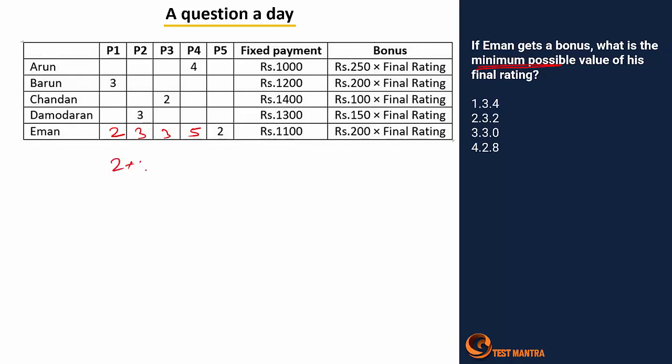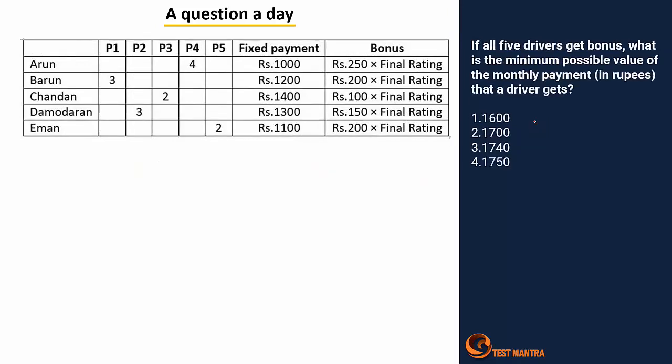So let's take 2 plus 3 plus 3 plus 5 plus 2. Let's add the values here. That's 15. 15, that means the average here will be 15 by 5, 3. When a person has the final rating as 3, still this person is able to manage the bonus here, right? So this set is pretty easy.